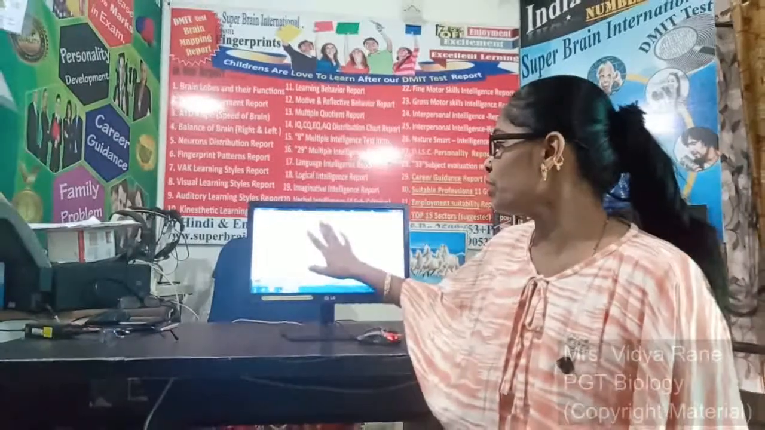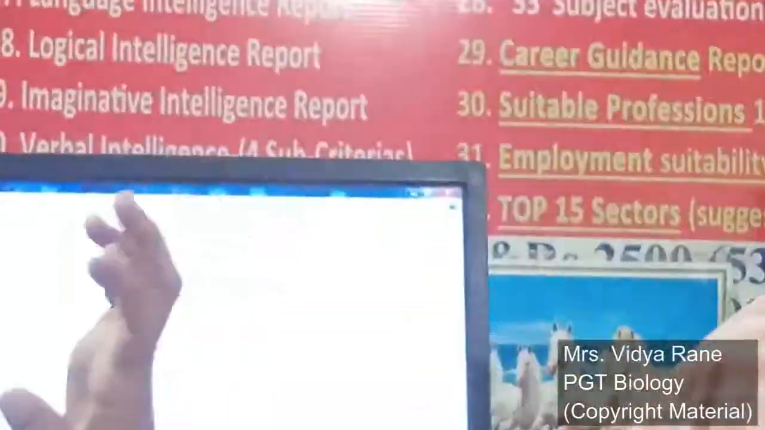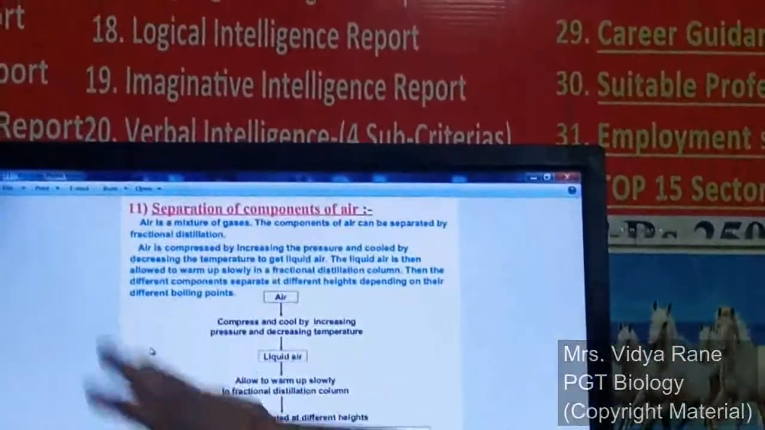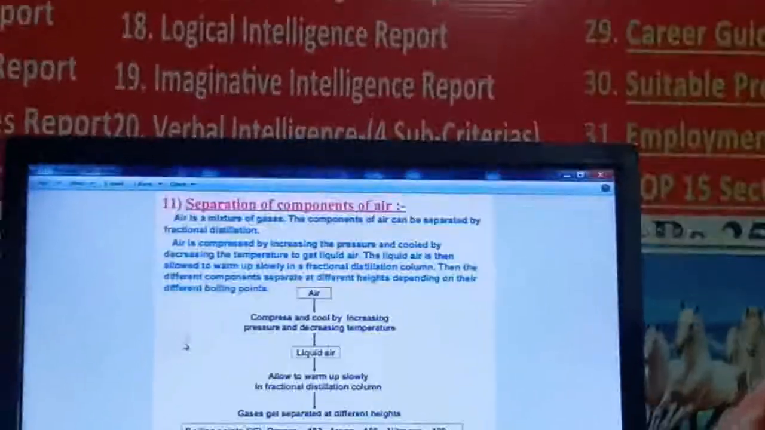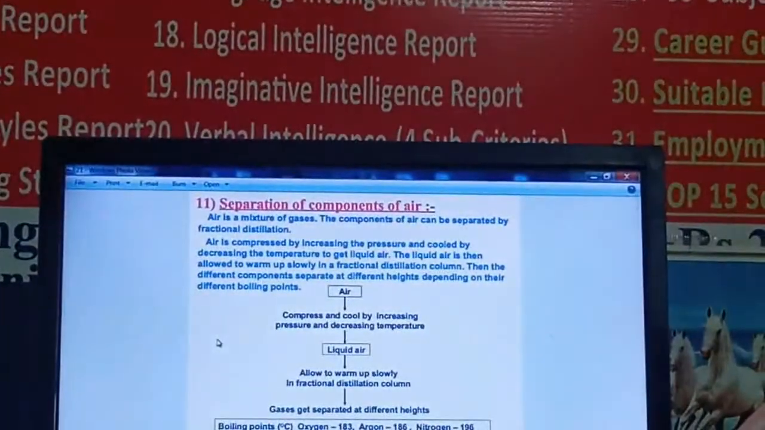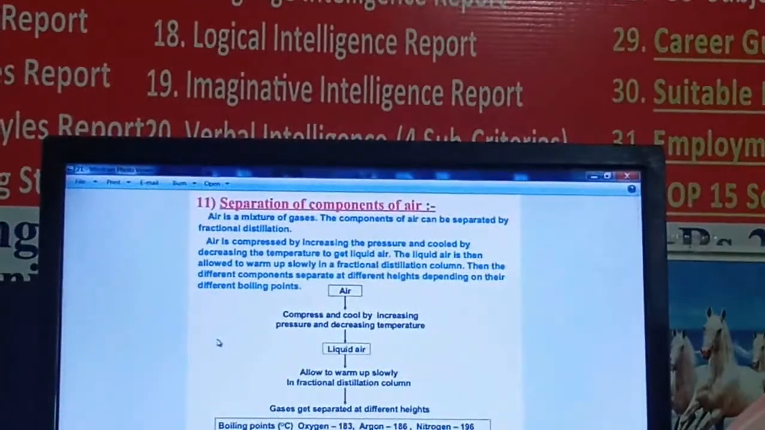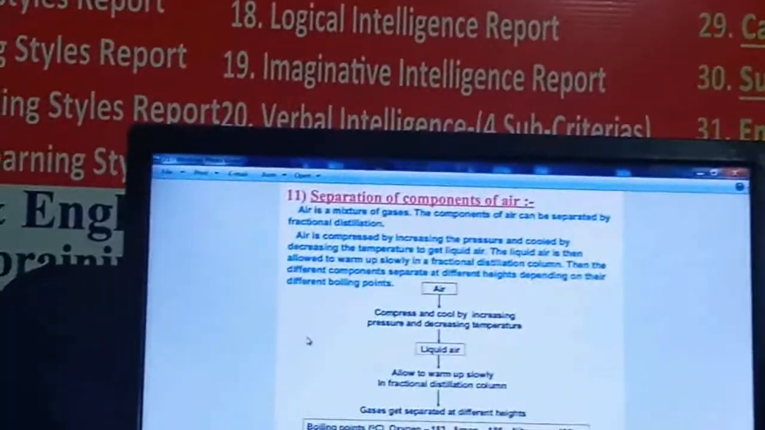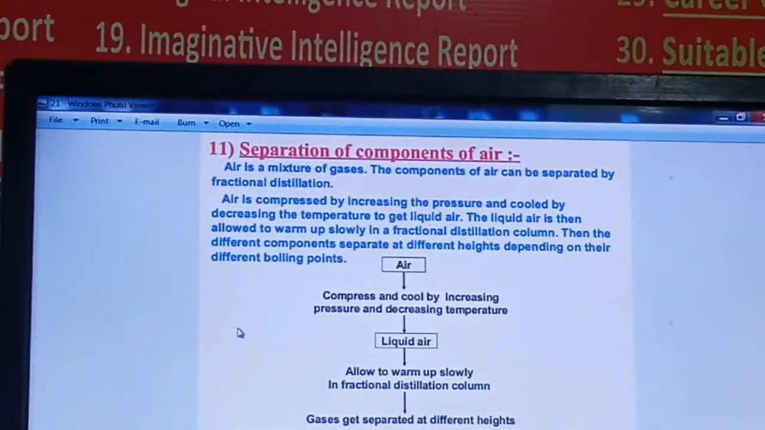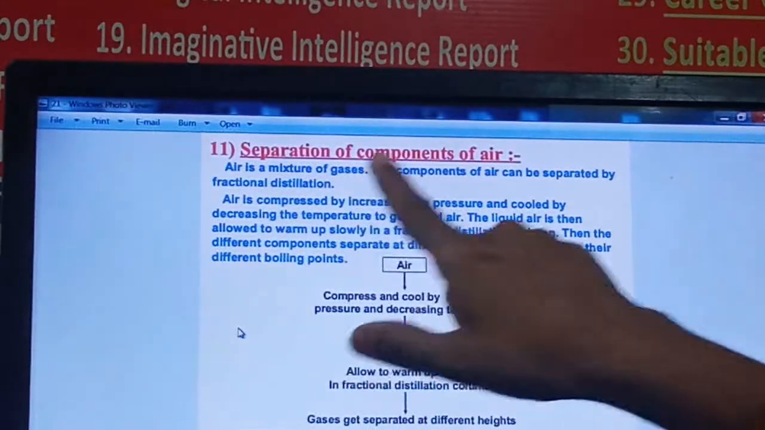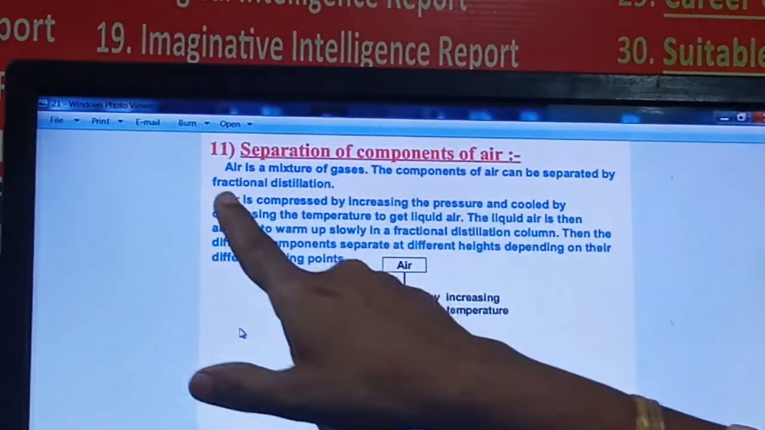Yesterday I said that separation of components of the air we will see in the next video. So see here, separation of the components of the air. All of you know that air is a mixture of different gases, right? The gases diffuse very fast into each other and have mixed very well. So how can we separate these gases from each other? For that, the method is given here. Air is a mixture of gases, and components of air can be separated by fractional distillation.